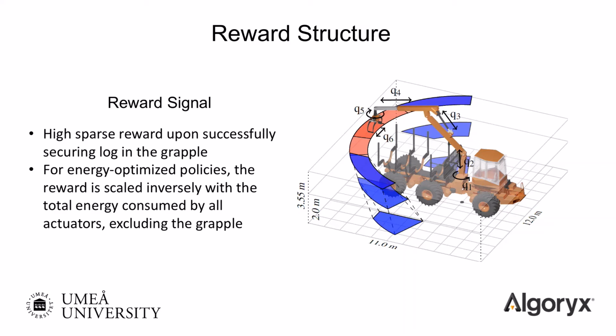recuperation. But we quickly encounter a problem using this reward structure, and it's related to the high dimensionality of the state space. If we use this reward structure, the agent explores indefinitely without ever attempting to grasp, so it can never learn. If we, on the other hand, use a continuous reward signal, for example based on the distance between the log and the grapple, the agent has learned to discard the grapple clause once it has finally learned to navigate to the log. But there is a quite simple and elegant solution to this problem.